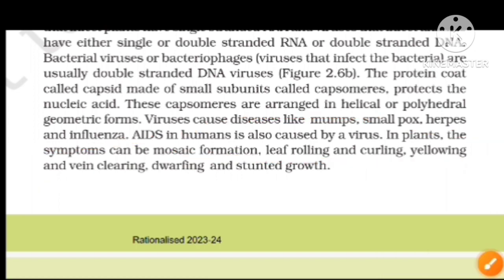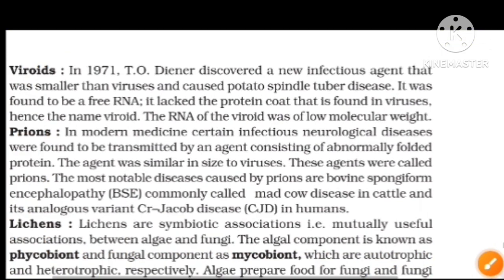And the next topic, viroids. In 1971, T.O. Diener discovered a new infectious agent that was smaller than viruses and caused the disease potato spindle tuber disease. It was found to be free RNA and it lacked the protein coat that is found in viruses, and it was named viroid. The RNA of the viroid was of low molecular weight. Here is the difference between viruses and viroids.